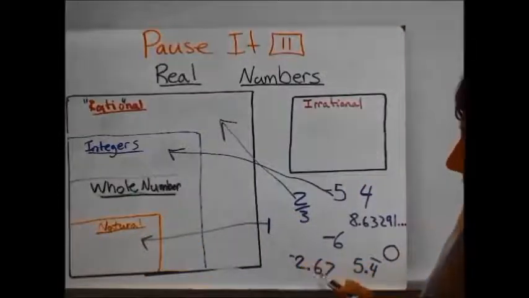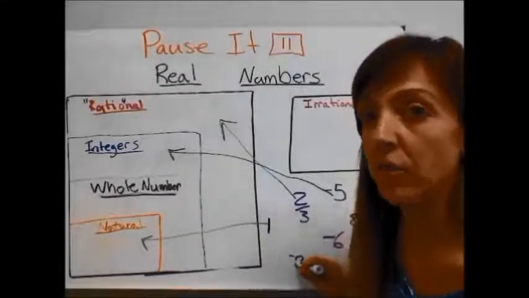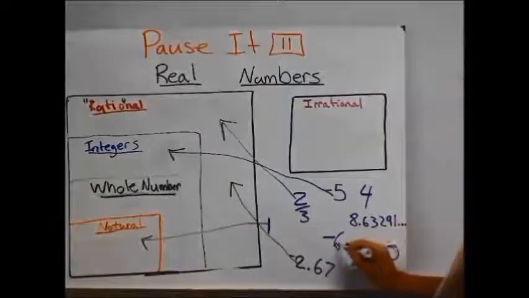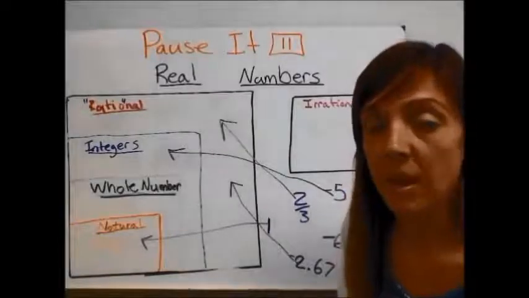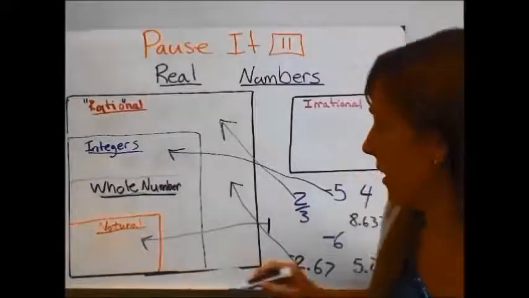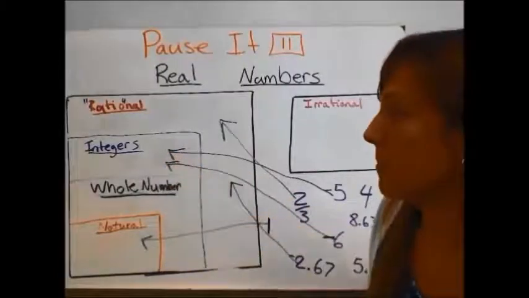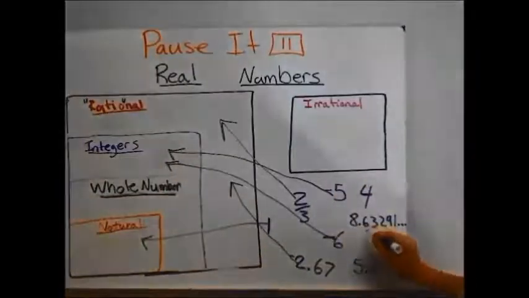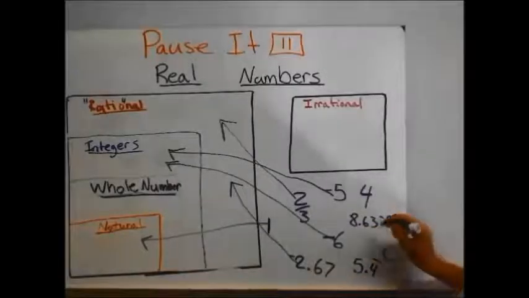-2 and 67/100 would also belong in the rational number category. So that's going to go in rational numbers. -6. -6 is going to belong in your integers. It is a rational number because you can put it over top of 1, but it fits in integers. 8.63291, I don't see a pattern with this at all, and it seems to continue on.